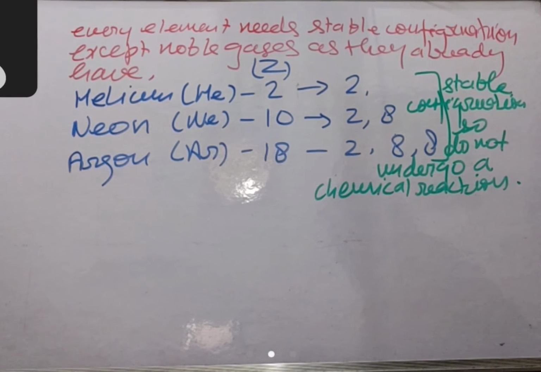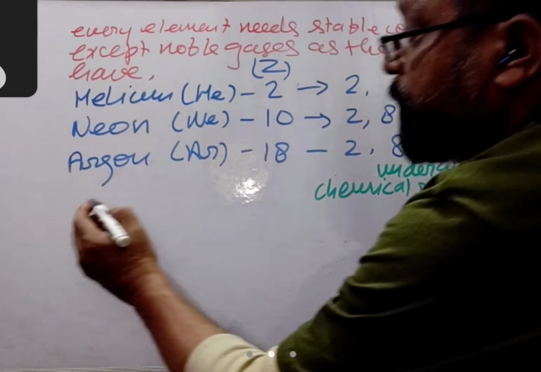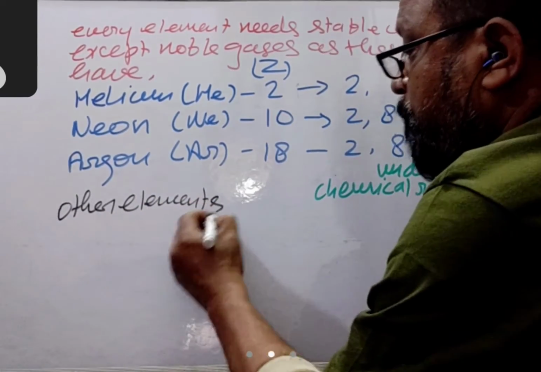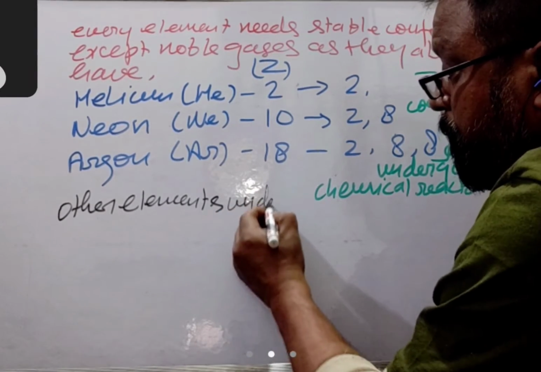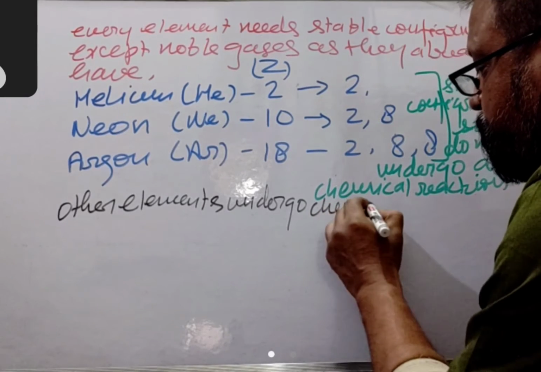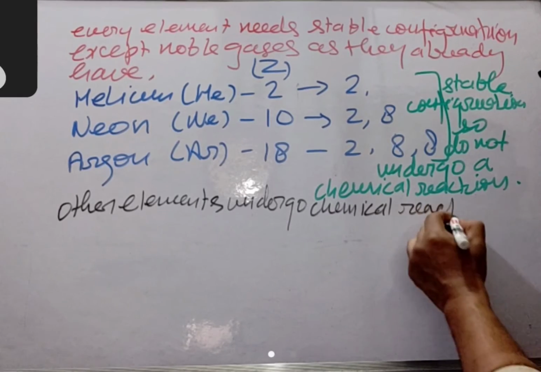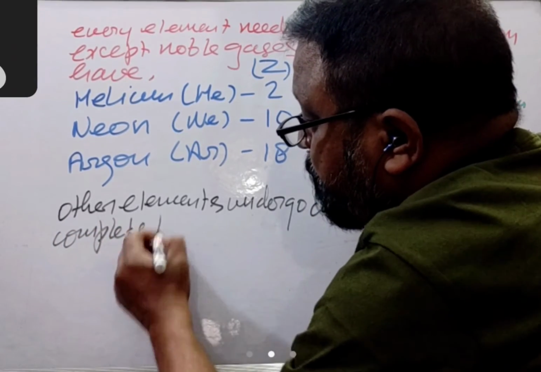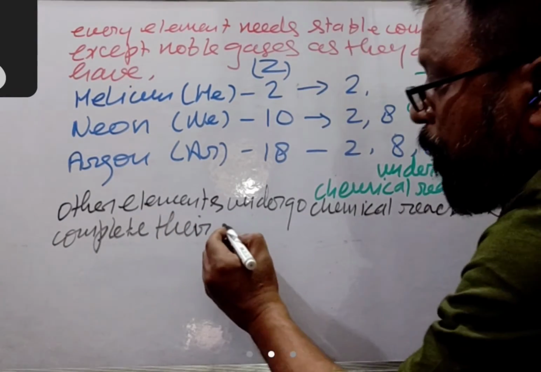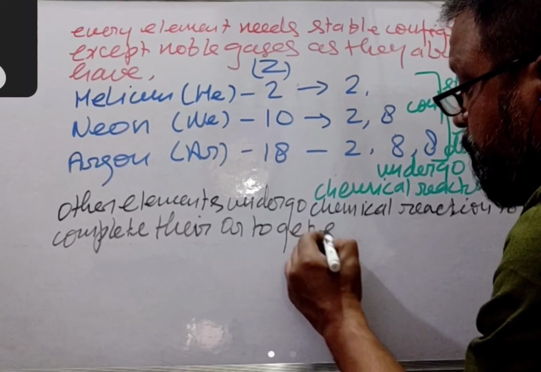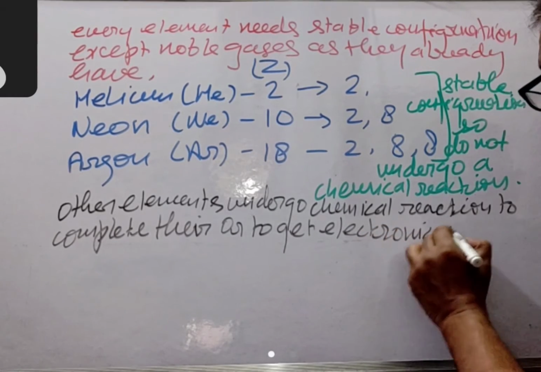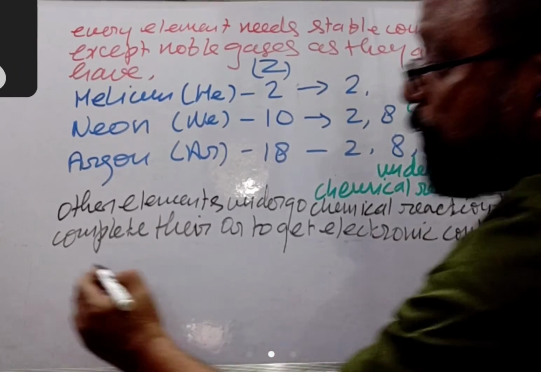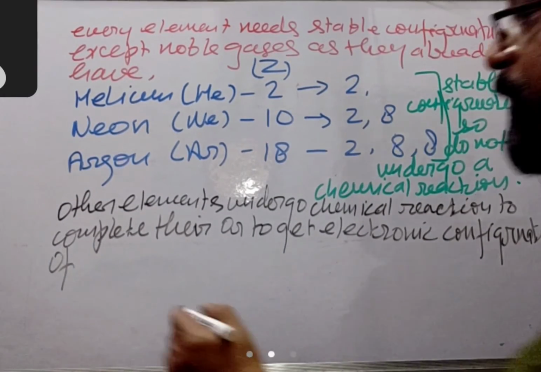Other elements undergo chemical reaction to complete their octet or to get the electronic configuration of the nearby inert gas.